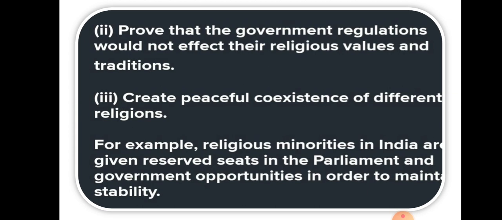The government provides reserved seats in parliament to the minority community, and to maintain their stability, the government also helps these minority communities by providing opportunity.